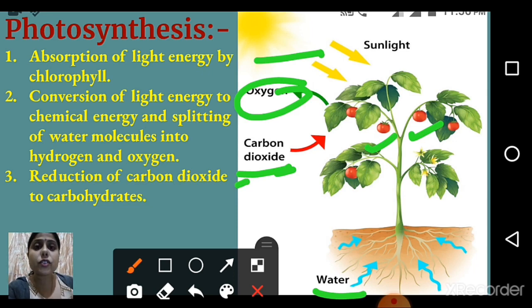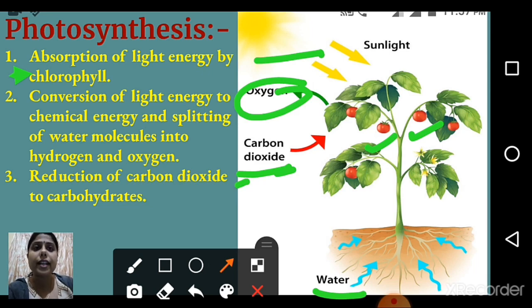So what actually happened in the process of photosynthesis? First point, as you can see here: the absorption of light energy by chlorophyll. Okay, light energy means sunlight. It is absorbed by the chlorophyll which is present in the kitchen of the plants, the leaves.